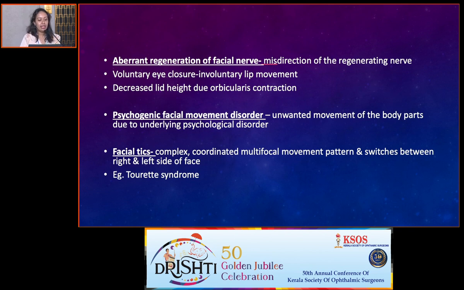The other types are aberrant regeneration of the facial nerve. This is because of misdirection of the regenerating nerve, which is supposed to supply the orbicularis, but supplies other parts of the face. So during voluntary eye closure, there will be involuntary lip movements. There will sometimes be decreased lid height due to orbicularis contraction. Psychogenic facial movement disorders are very rare, which are unwanted movements of the body parts due to an underlying psychological disorder. Facial tics are complex, coordinated, multifocal movement patterns that switch between the right and left side of the face. An example is Tourette syndrome.